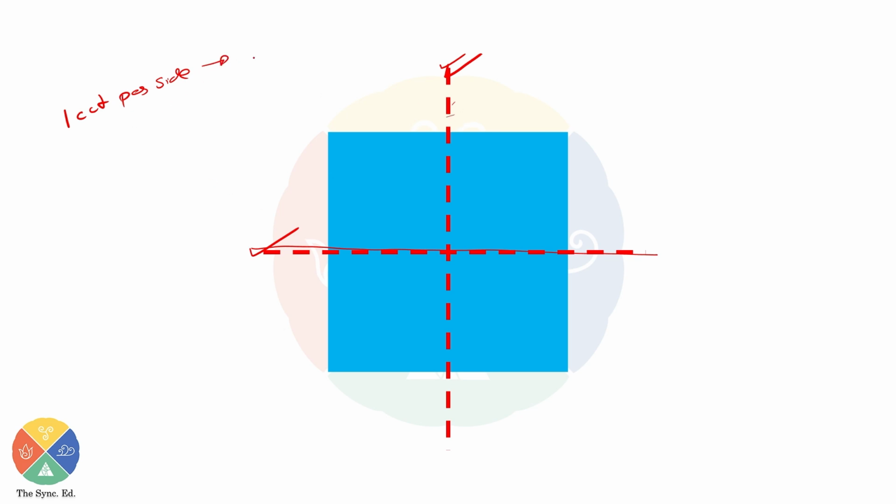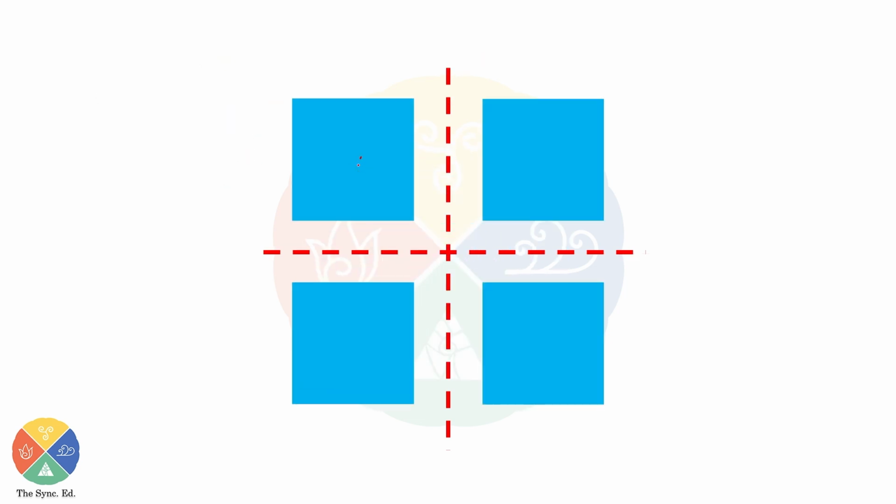So one cut per side will result in, we already know that one cut usually gives us 1 plus 1 or 2 pieces. But here one cut per side is happening and it's a square. Therefore, you're going to get 2 square or 4 pieces. 1, 2, 3, 4. Now let's take another square.